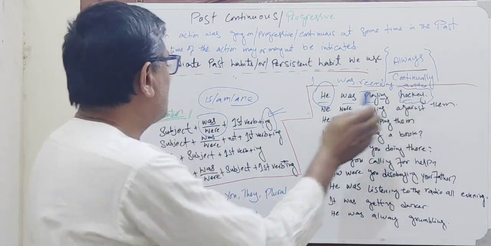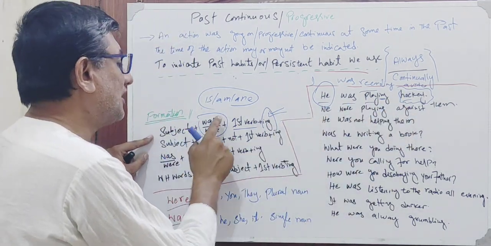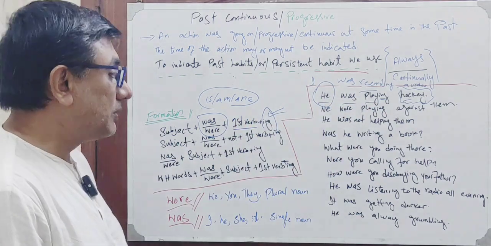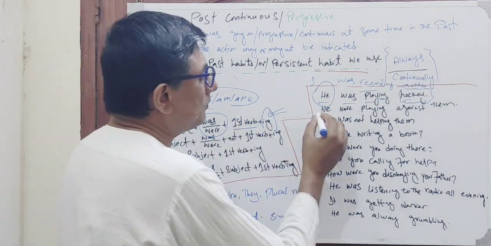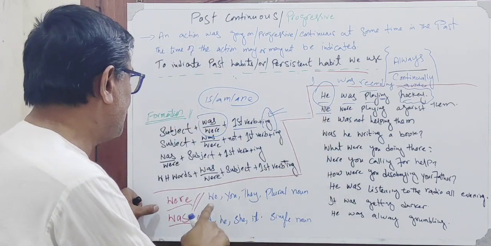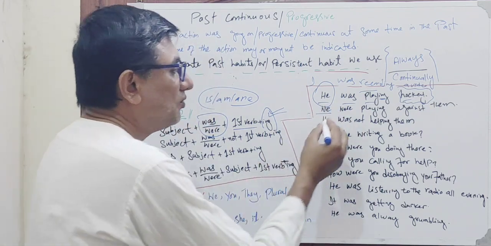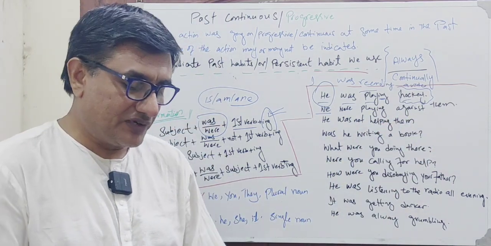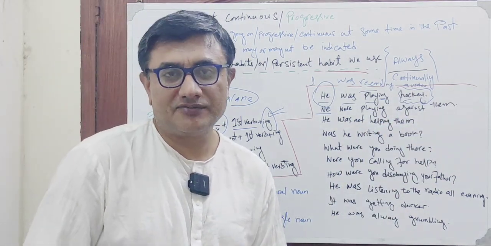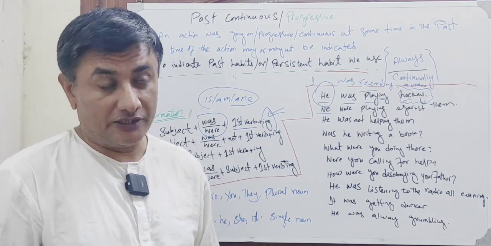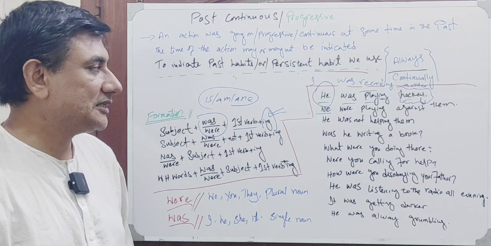He was playing hockey is a simple formation: subject, was and were, first form of verb with ing. And now we have a plural pronoun. We have pronoun we, and alongside we will apply were. We were playing against them, यानी हम उनके खिलाफ खेल रहे थे. We were playing against someone, maybe opponent team against someone. This means there is an opponent. So this is how we make simple sentences.